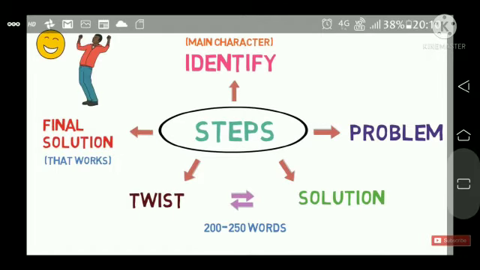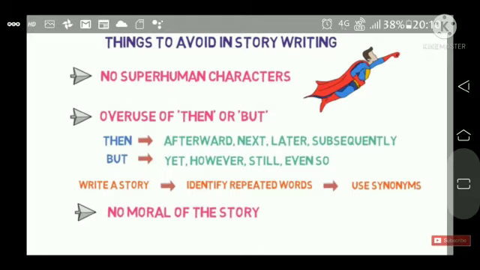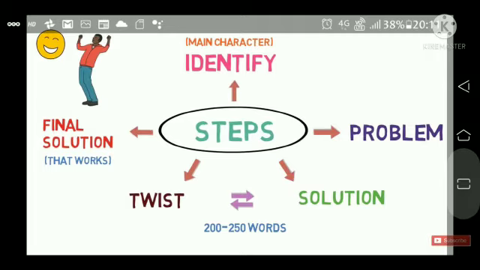Now, see the example. There are some steps: problem, solution, twist, and final solution. So what you have to do first is see the things to avoid in story writing. For example, no superhuman characters would be there, overuse of "then" or "but" would not be there, and no moral of the story would be there, because it should come naturally.